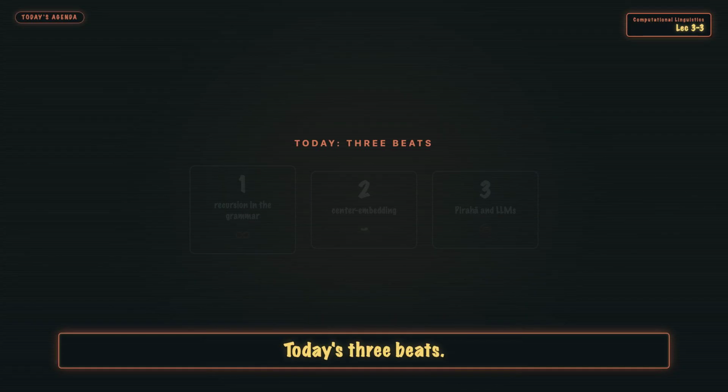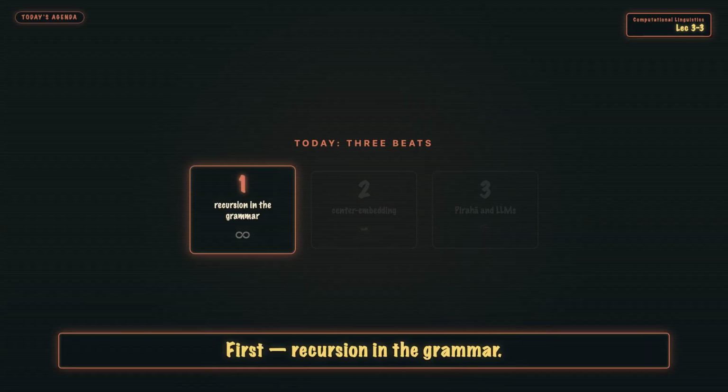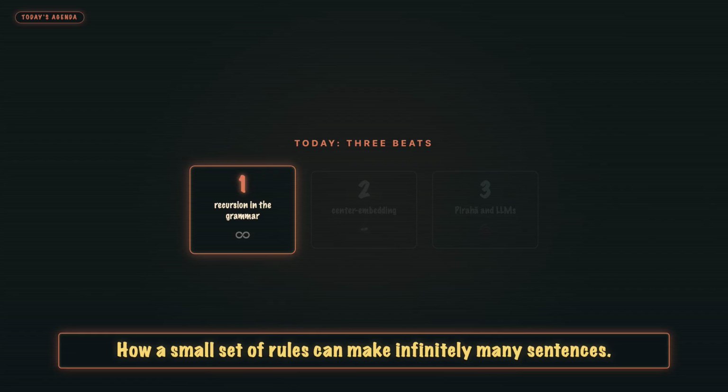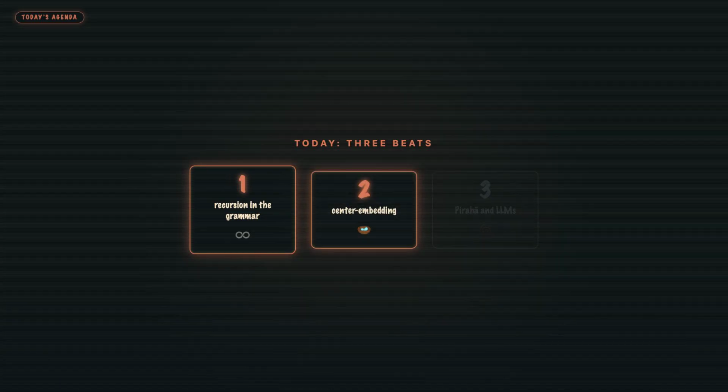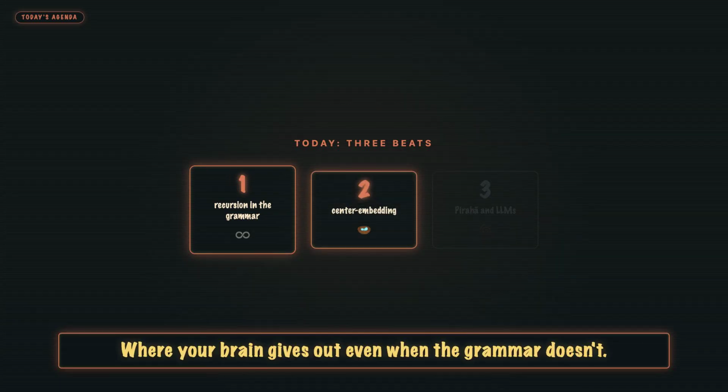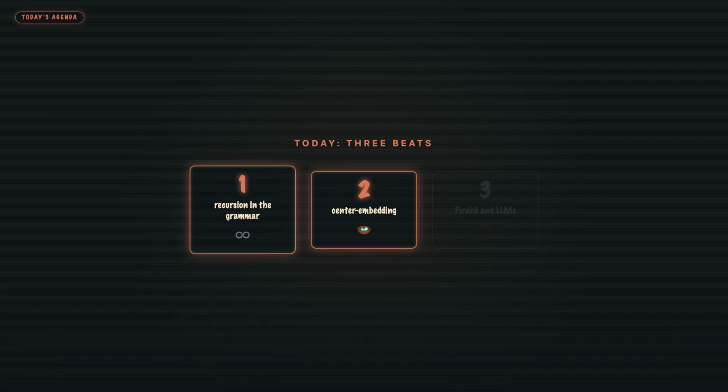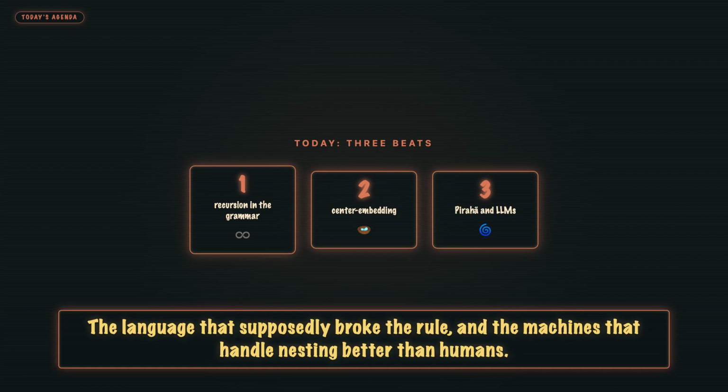Today's 3 beats. First, recursion in the grammar, how a small set of rules can make infinitely many sentences. Second, center-embedding, where your brain gives out even when the grammar doesn't. Third, Pirahã and LLMs, the language that supposedly broke the rule, and the machines that handle nesting better than humans.